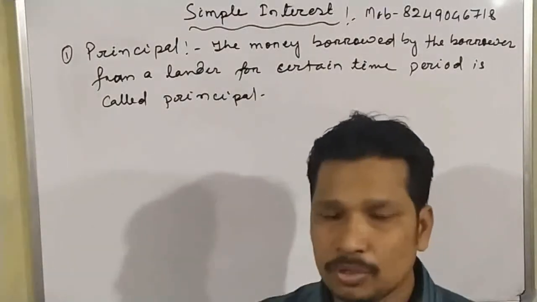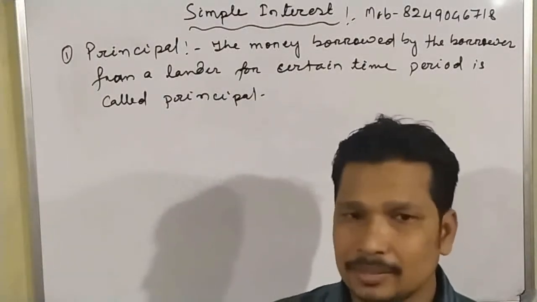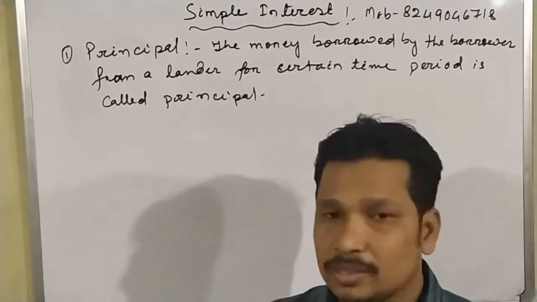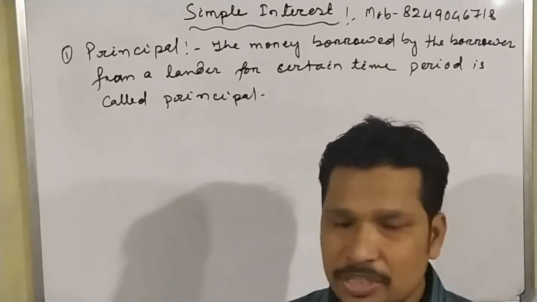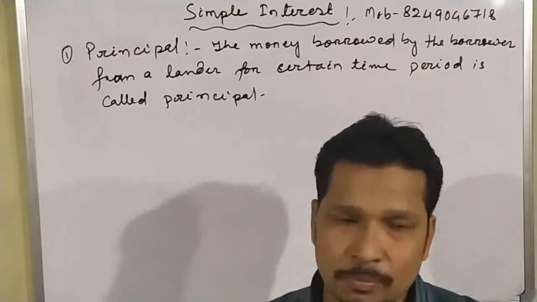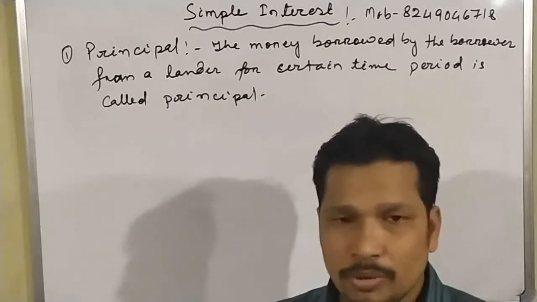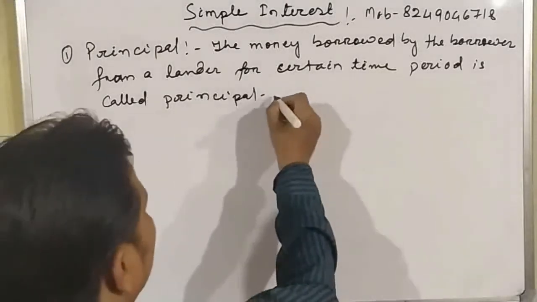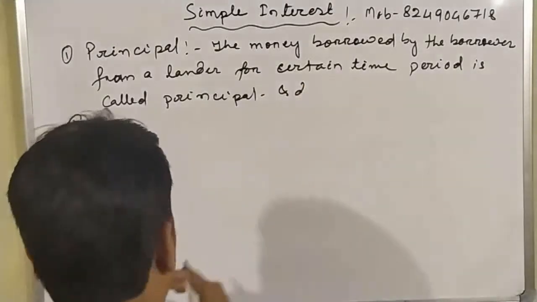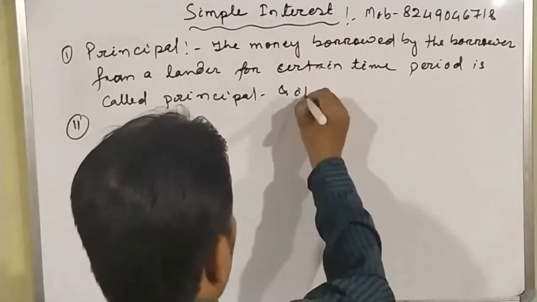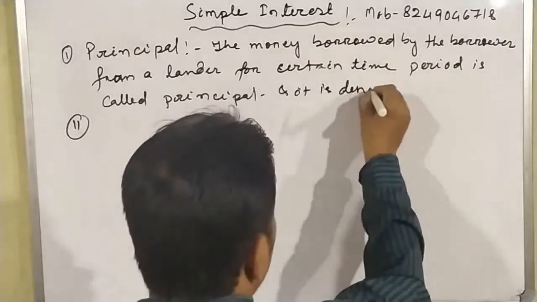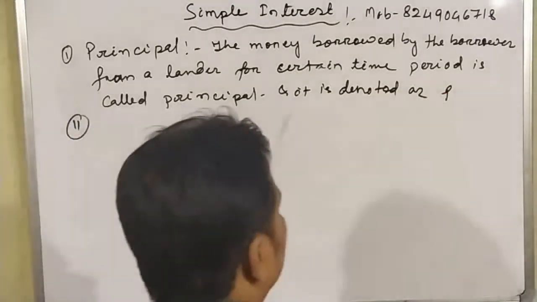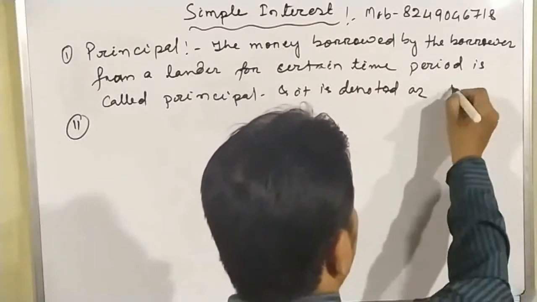That means when we borrow some money from others, the amount of money that we have borrowed from that person is known as the principal. So principal is the amount of money borrowed from a lender. It is denoted as P.